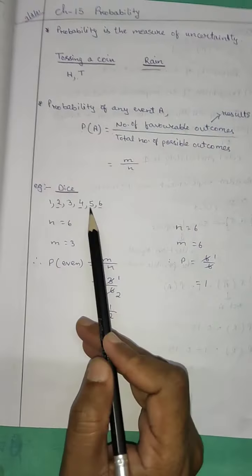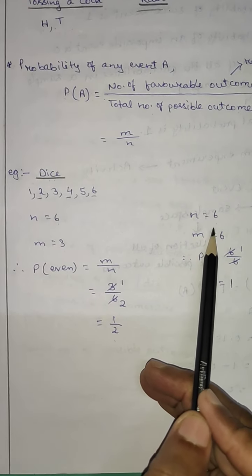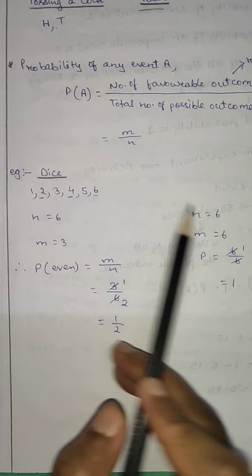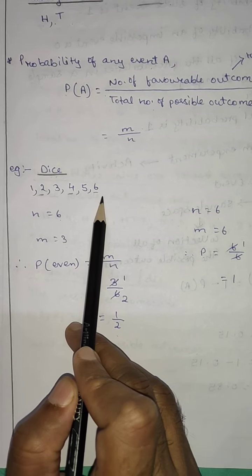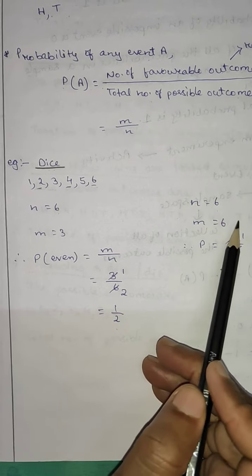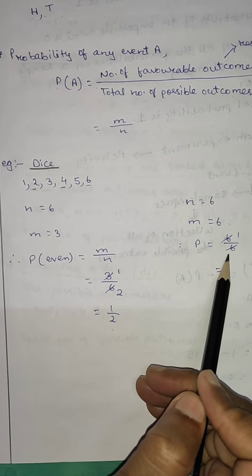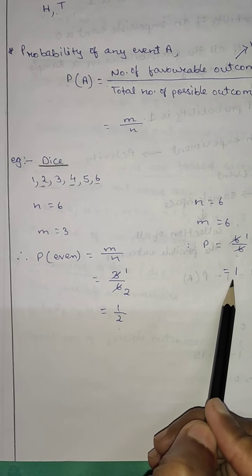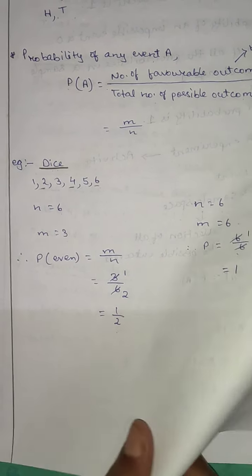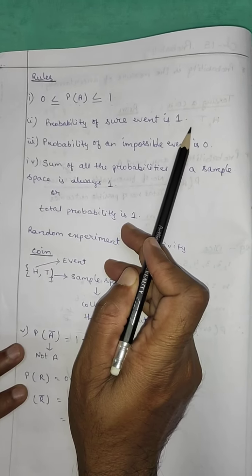Example, look here. For a dice, total possible outcomes are 6. Suppose you are searching the probability for natural numbers. Here all the 6 numbers are natural, so all are your sure event. So m is equal to 6. Then probability is m by n, 6 by 6, cancel it. The result is 1. That's why I said the probability of a sure event is 1.